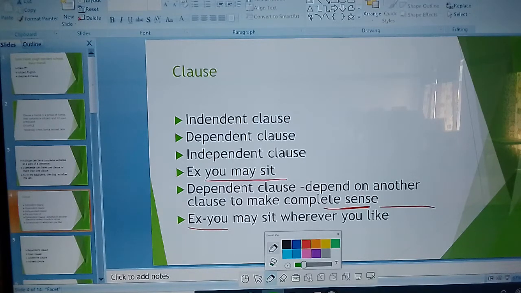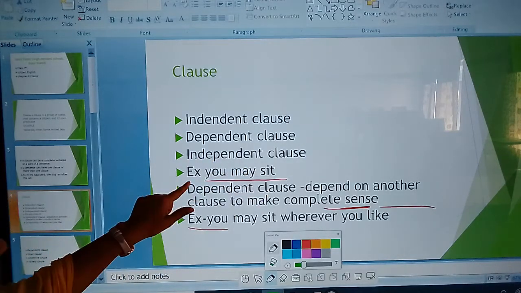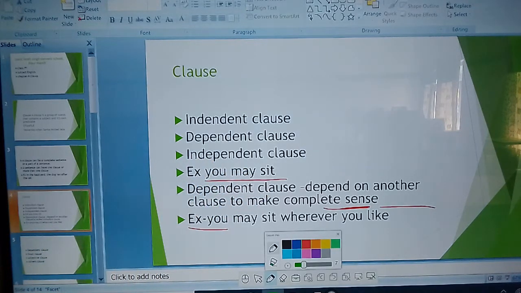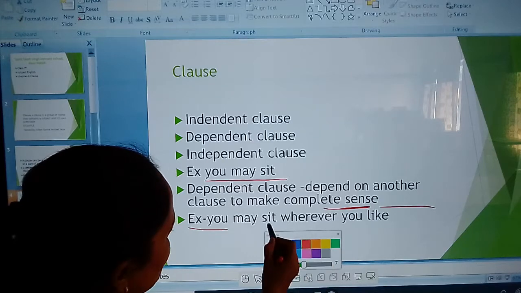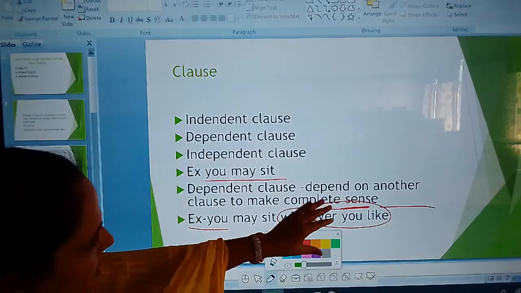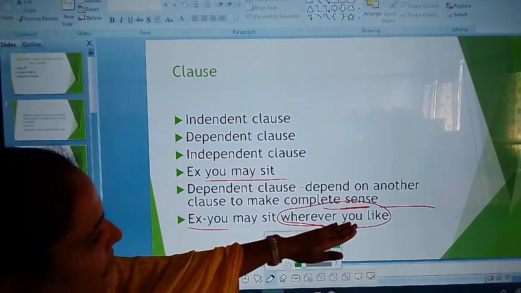All the students know the clause is divided into two parts: dependent clause and independent clause. Firstly we are talking about the independent clause, like "You may sit." This sentence is very clear. And a dependent clause depends on another clause to make a complete sense. Which is a dependent clause? One that depends on another clause to make a complete sense. Example: "You may sit whether you like." In this sentence there is one more clause.